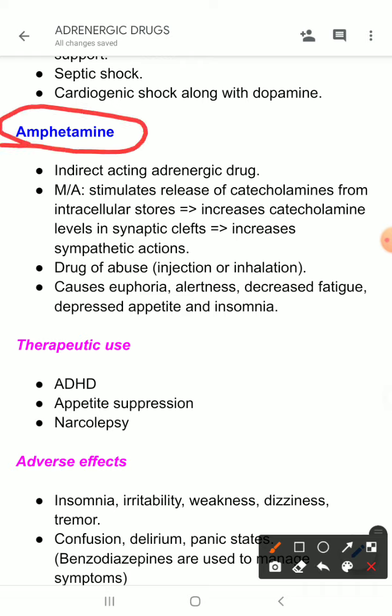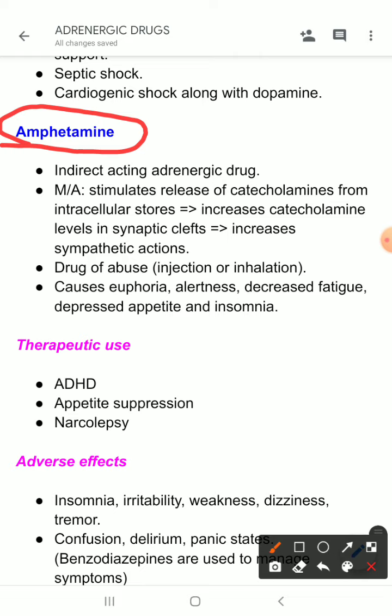So, as I have mentioned earlier, amphetamine has become a drug of abuse. It is not used as a drug routinely. It is a very less commonly used drug and most commonly used as a substance of abuse. Maybe you have watched the drama called Breaking Bad, and in that drama there is a chemistry professor, Mr. Walter White, who manufactures methamphetamine, which is a chemical analog of amphetamine, and that is a very popular substance of abuse in the western countries.